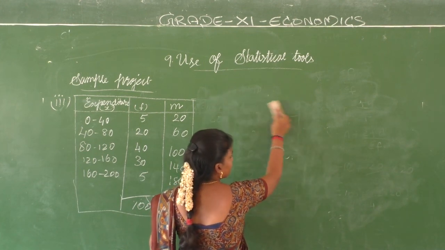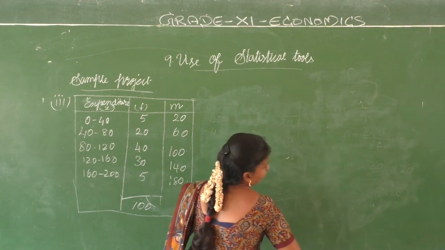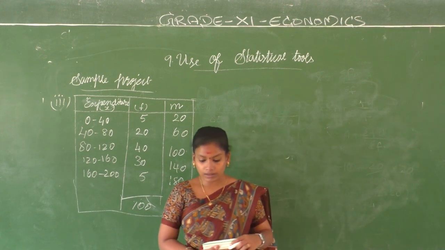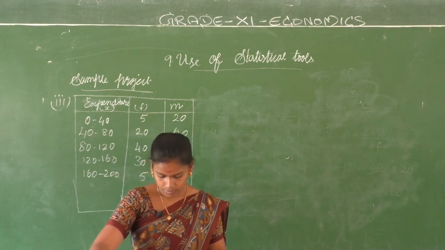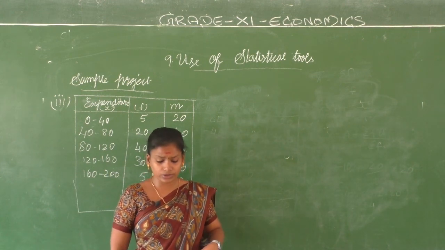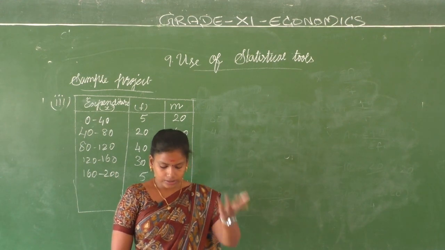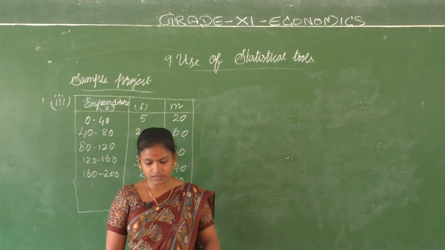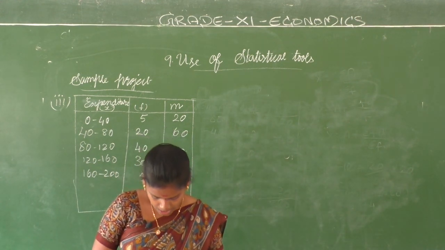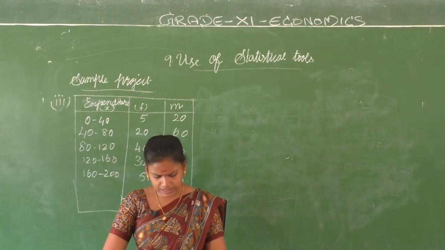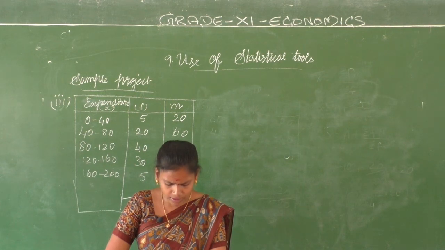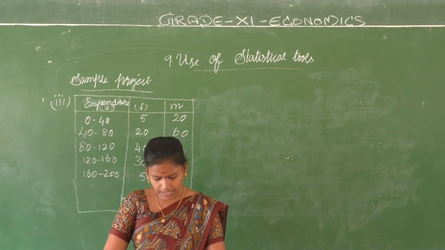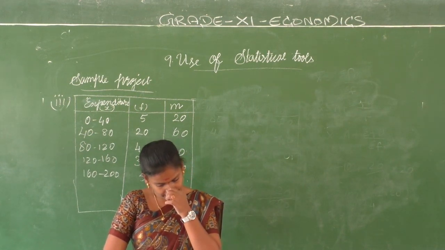What arithmetic mean did we get? 104. Now what are we going to do? We are going to use the step deviation method. The calculation given in your note is a little different. The values that they have got here and what values they have put there are a little different.